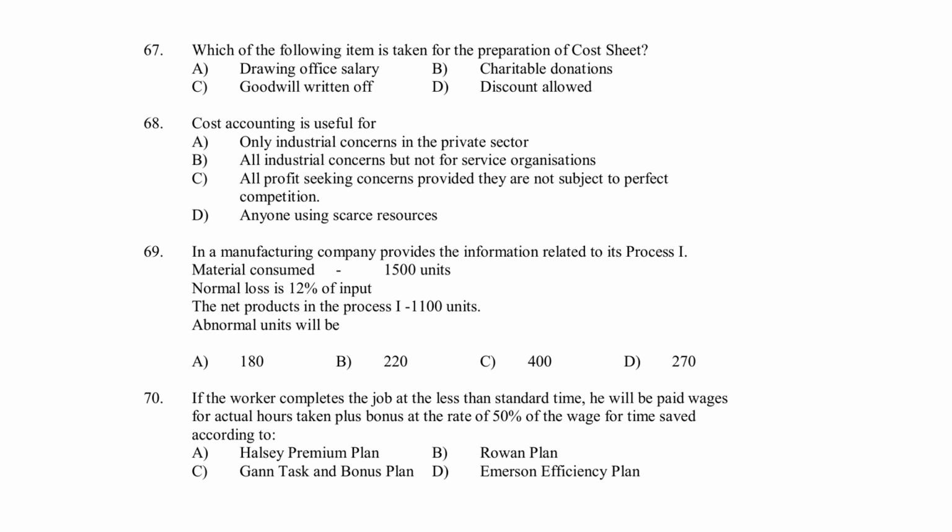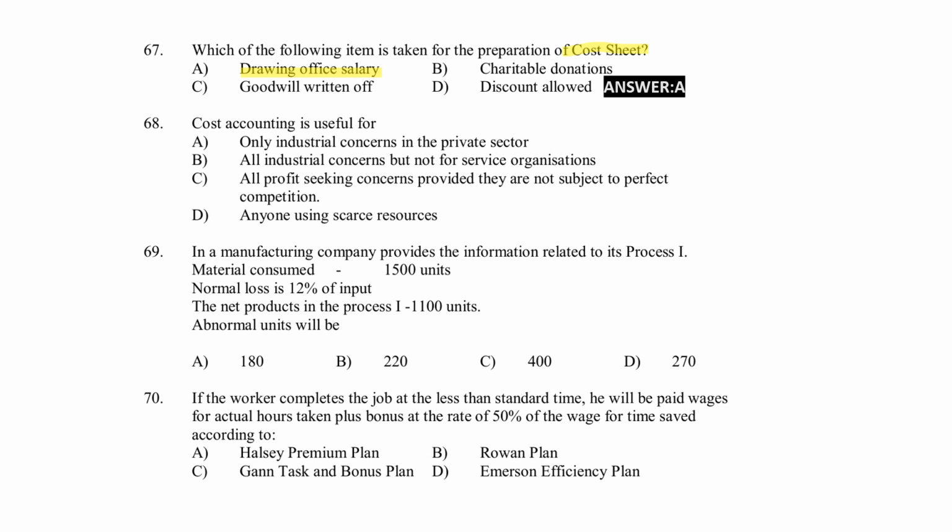Next, which of the following items is taken for preparation of cost sheet? Option A, drawing of his salary. Option B, charitable donation. Option C, goodwill written off. Option D, discount allowed. Here, option A, drawing of his salary, is the right answer.